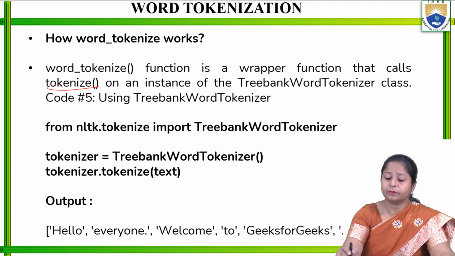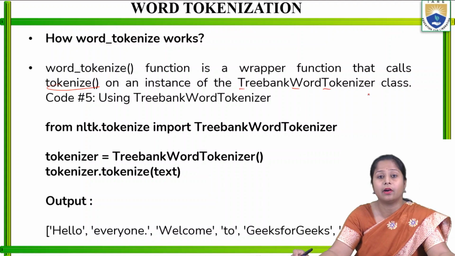So the T, W and T are in capital letters. Those are already preloaded classes, so we call them as they are whenever we are writing. This is how it will be used. In the next line, I am going to use the TreebankWordTokenizer. How to use that?